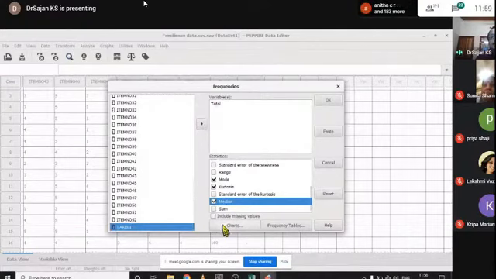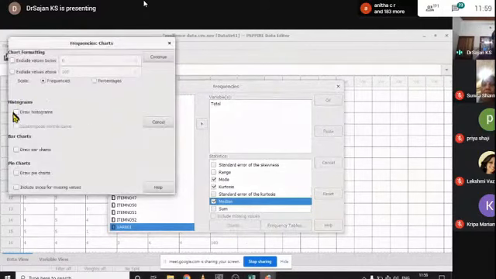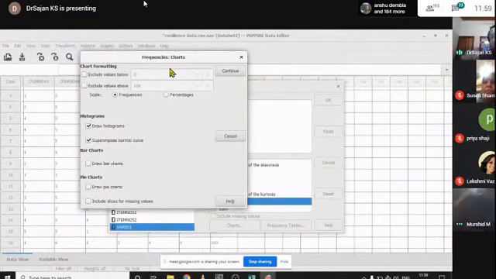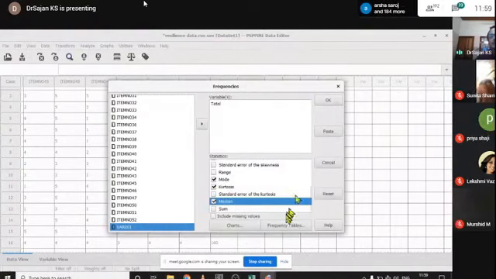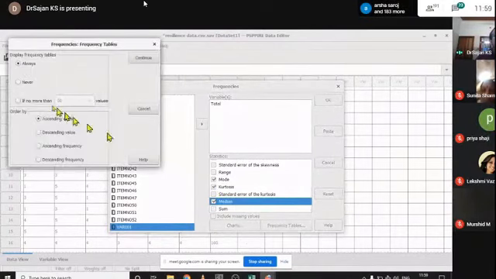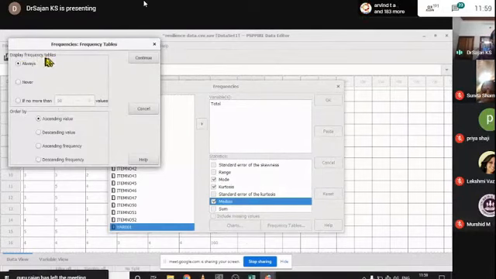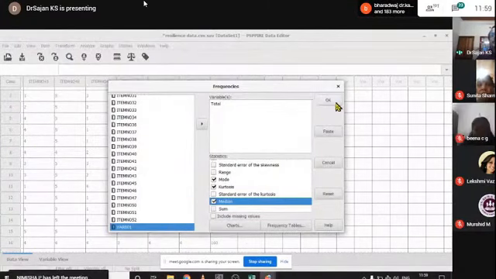Just click here and click on the charts button. Here we can draw a histogram with a normal curve. This is the same as SPSS. In SPSS also, in the frequencies area, there is a window known as charts, and in the charts area, there is draw histogram with the superimposed normal curve. Then click on continue, click OK. Then we can avoid frequency tables. We display frequency tables. It is annoying to see the frequency table, so I make it never. Then click on continue and click OK.